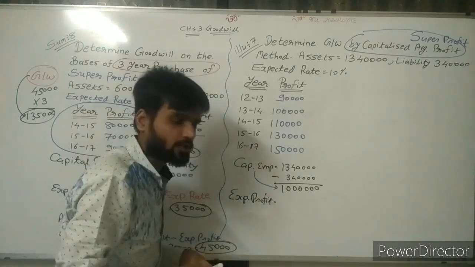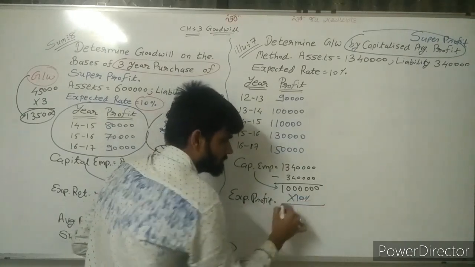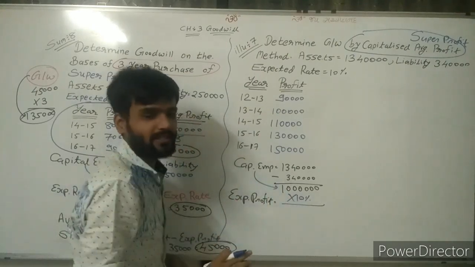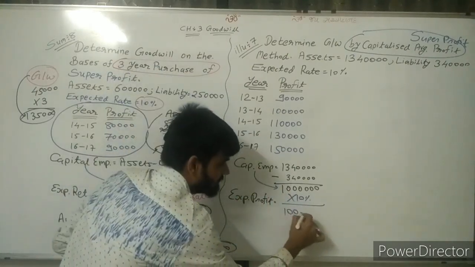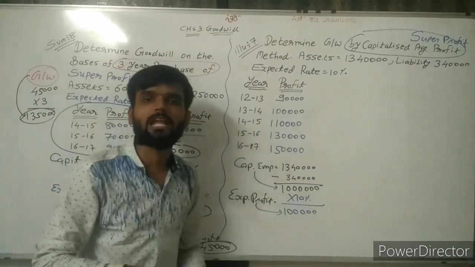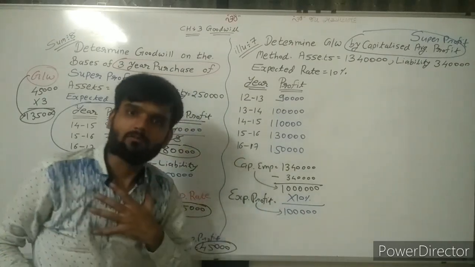Expected profit is capital employed of 10 lakh into 10%. Answer is 1 lakh rupees. So I need to earn 1 lakh rupees.